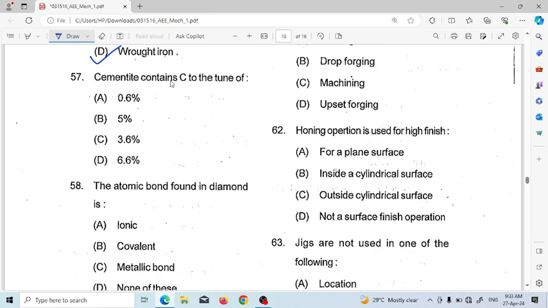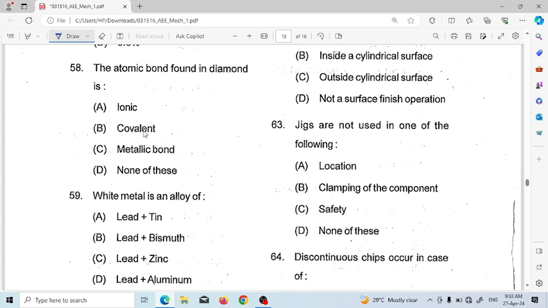Next, cementite contains carbon to the tune of 0.6%, 5%, 3.6%, 6.6%. So cementite contains 6.6% carbon. Atomic bond found in diamond is ionic, covalent, metallic, none of these. So the atomic bond found in diamond is covalent bond.